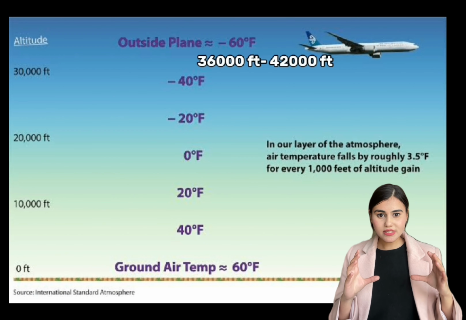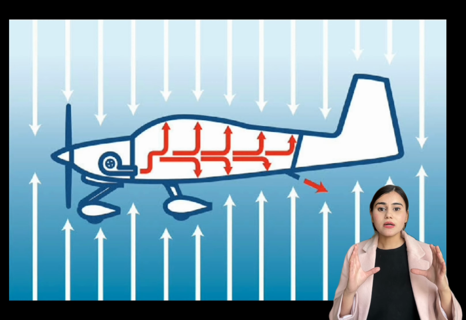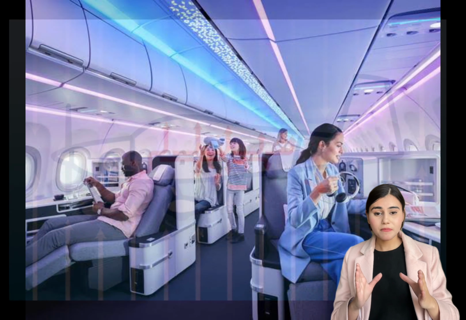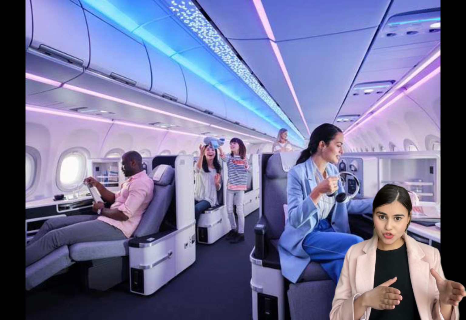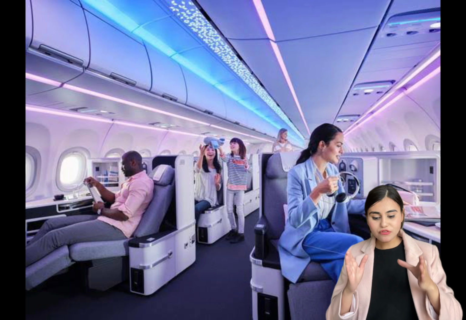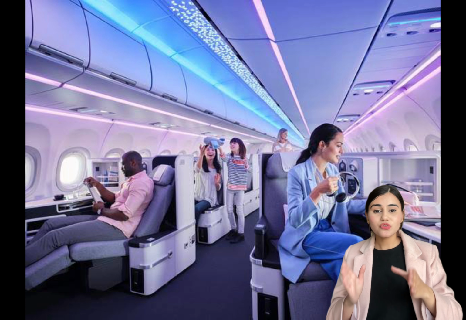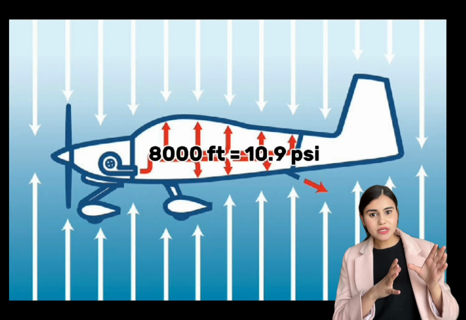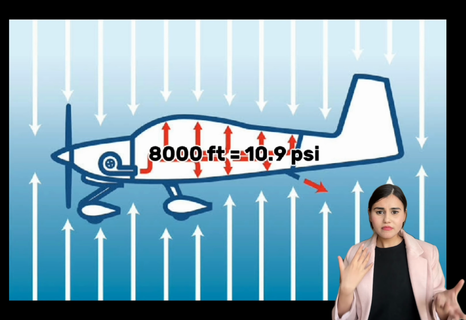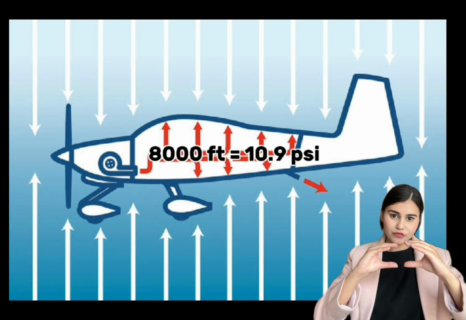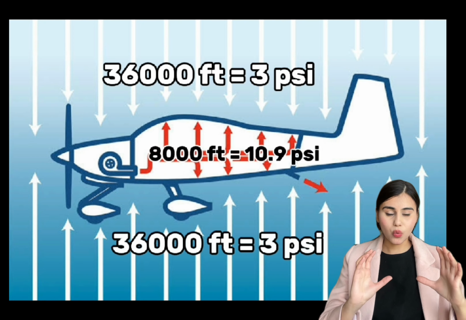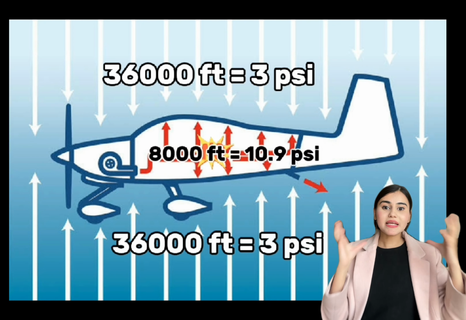But what happens is, when flying at 36,000 feet, we have to maintain the pressure inside the aircraft cabin, which is comfortable for passengers. So that pressure which is maintained is equivalent to the pressure of 8,000 feet, which is around 10.3 psi. So now what happens is, the inside pressure of the aircraft is quite high and the outside pressure is very low. So there is a fine probability that the plane can blow up.